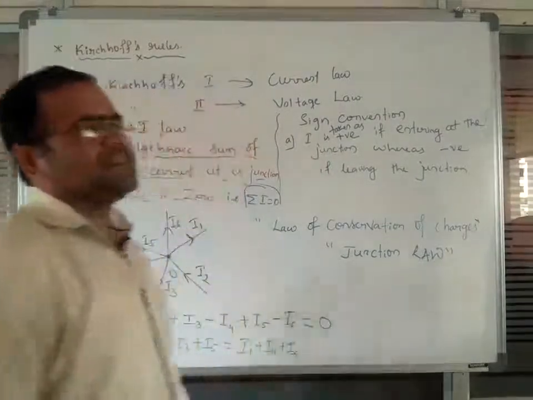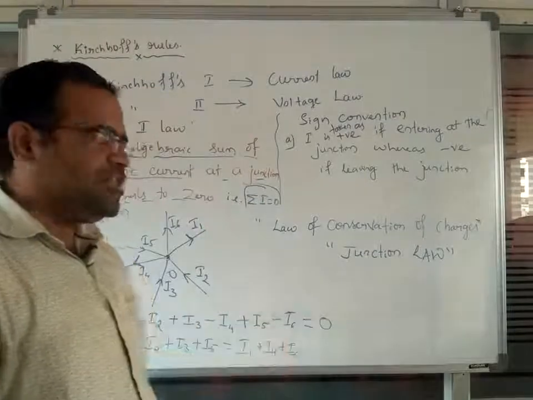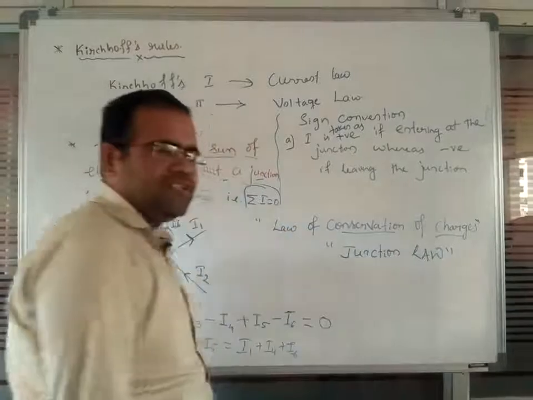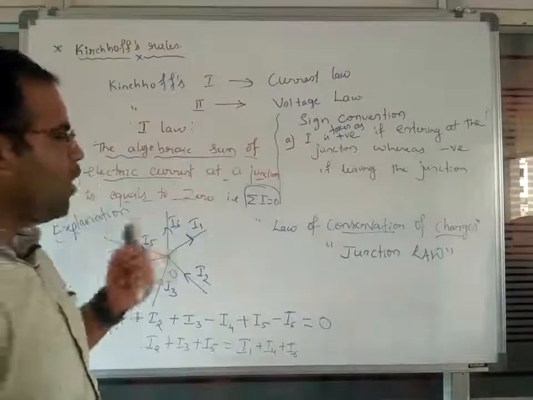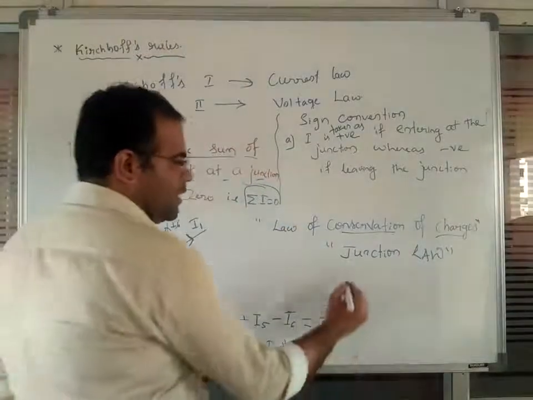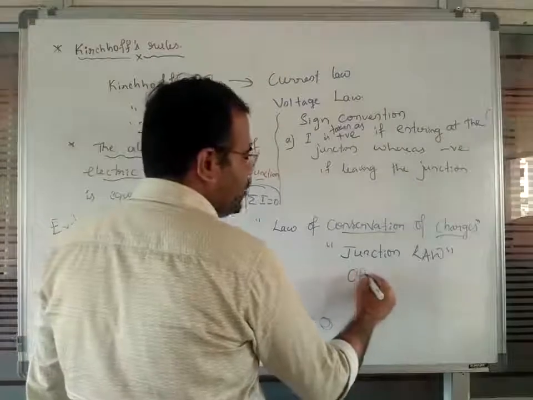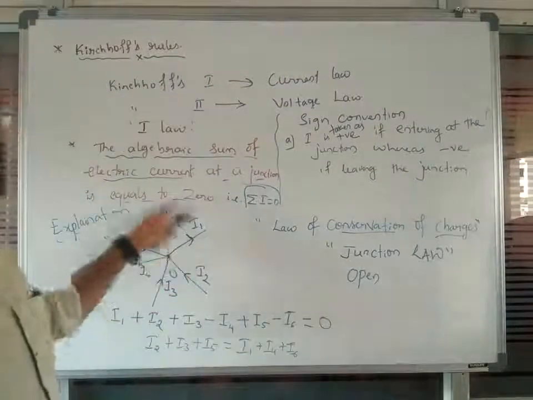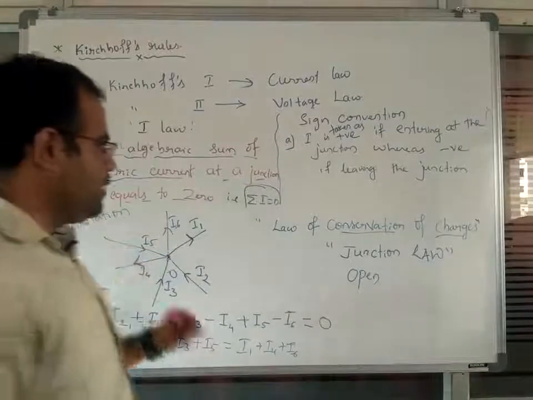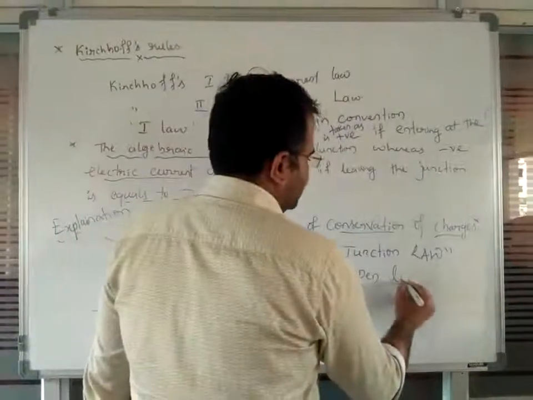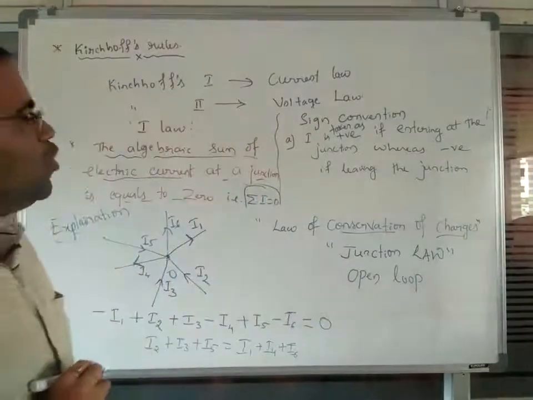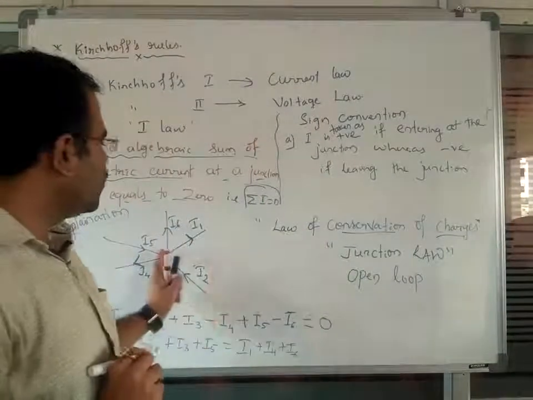Next, this is the junction law, and it is based on conservation of charges. Now one more very important point here: the circuit is open. The circuit is entirely open here, so it is applicable to an open loop. You are not going to observe any closed loop here.